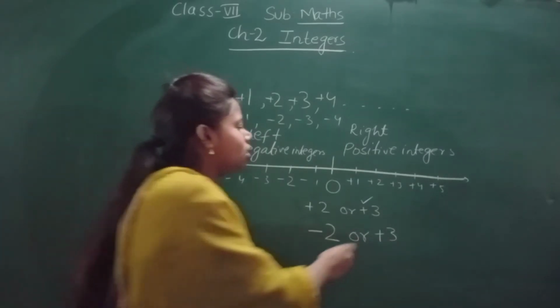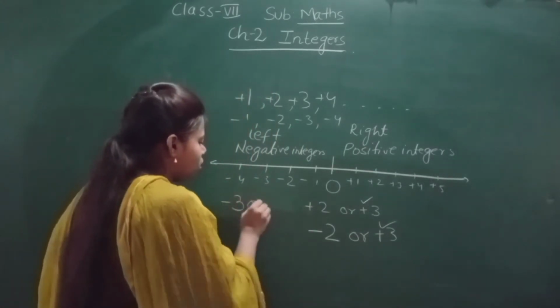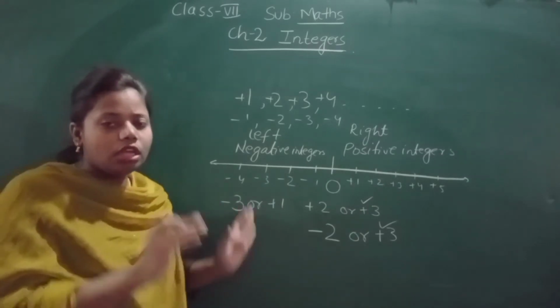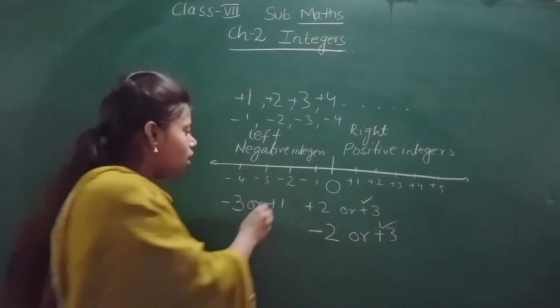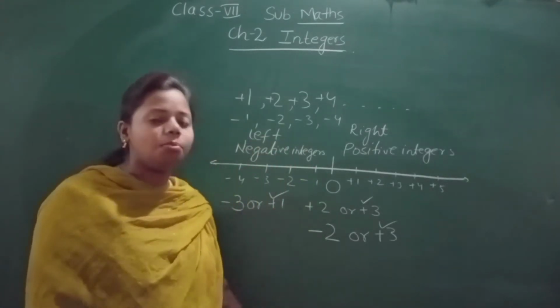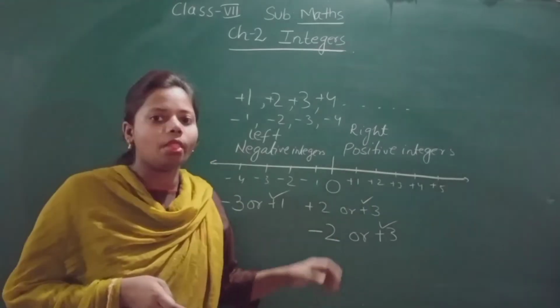So which one is greater? If I am writing here minus 3 or plus 1, don't think that this is 1 and this is 3, so this is greater. No. Keep in your mind that all the positive integers are greater than negative integers. That means plus 1 is greater.